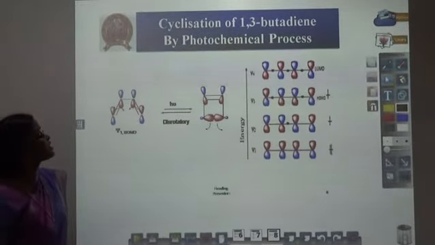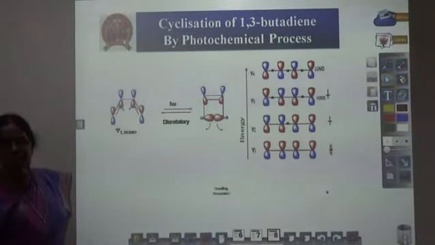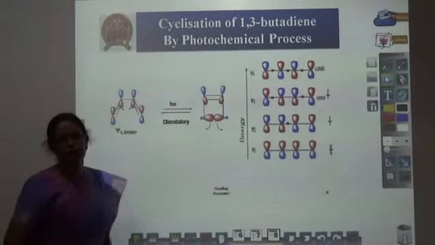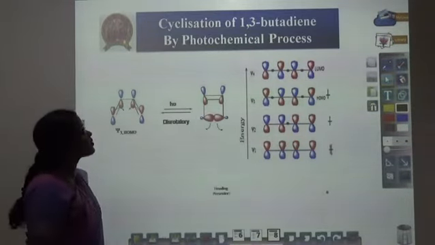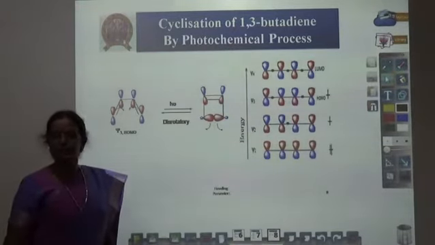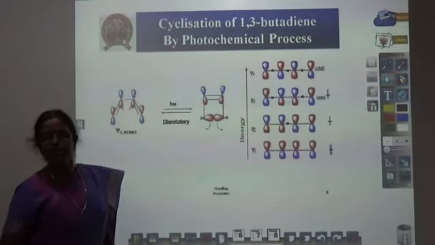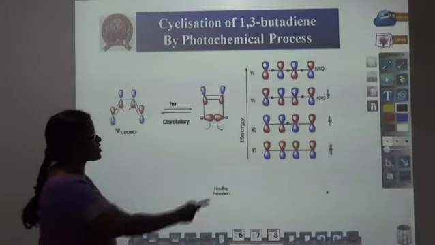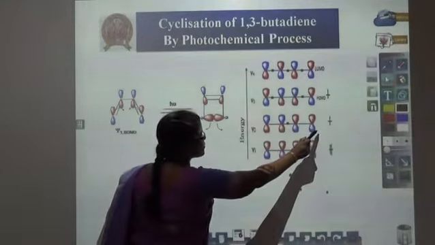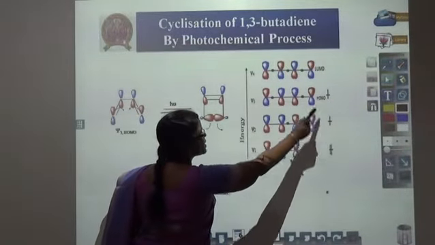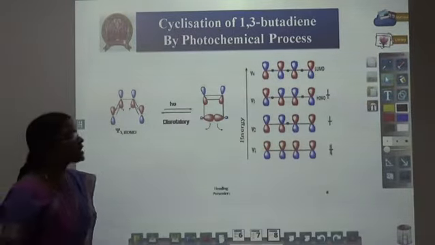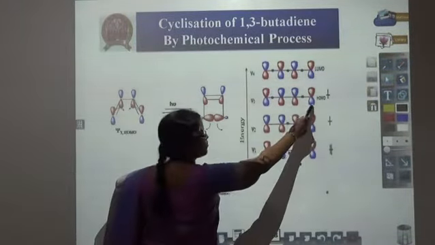Cyclization of 1,3-butadiene by photochemical process. Previously we saw the thermal process. Now we are going to see the photochemical process. What is meant by photochemical process? The reaction carried out in the presence of light is called a photochemical process. In the presence of light, one of the electrons from the Psi2 orbital is excited to the Psi3 orbital. Now Psi3 orbital is the HOMO.